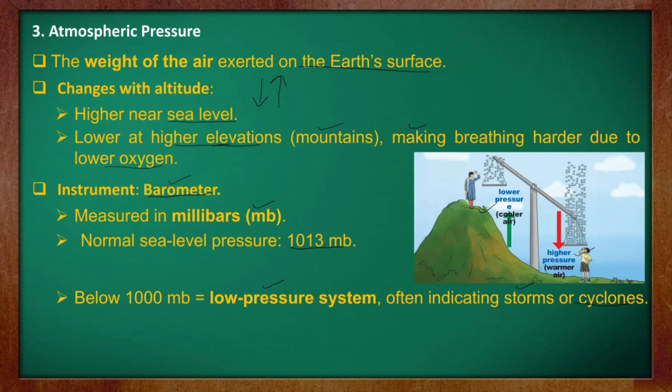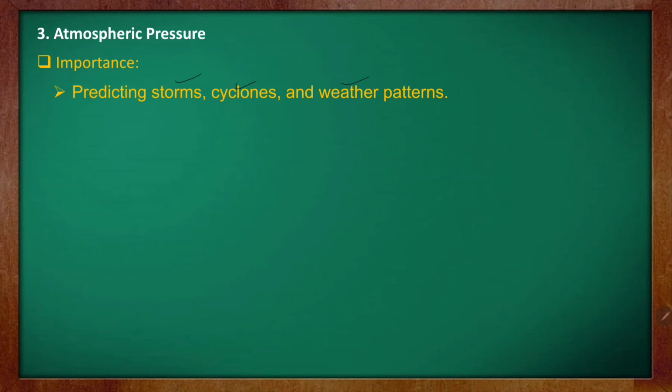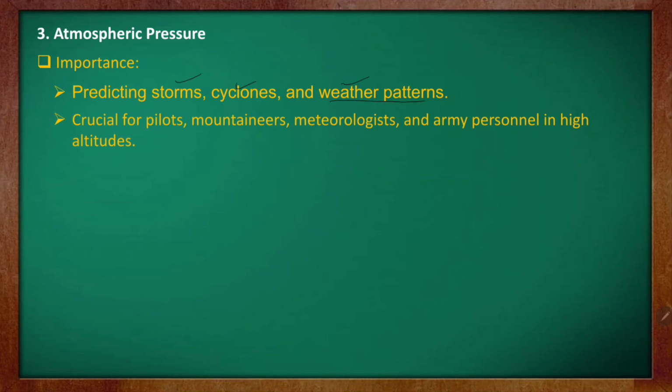So again, what is the importance of measuring atmospheric pressure? It is predicting storms, cyclones, and weather patterns. We come to know the weather pattern, we can predict storms and cyclones, and we can prepare accordingly. This is crucial for pilots, mountaineers, meteorologists, and army personnel at high altitude.